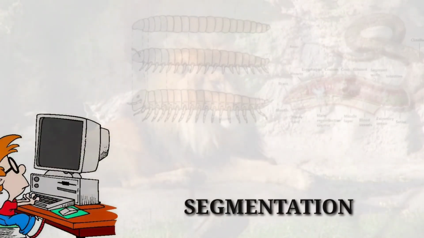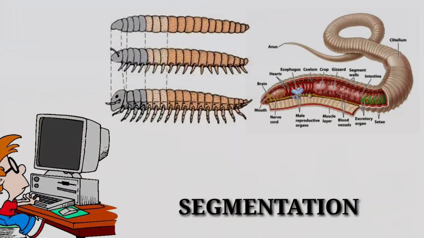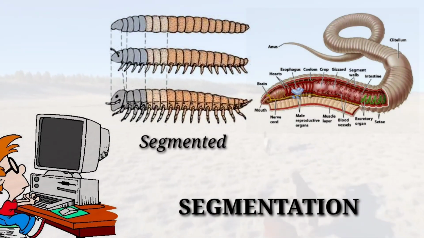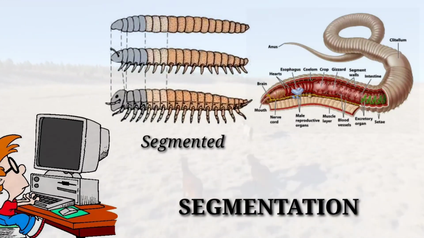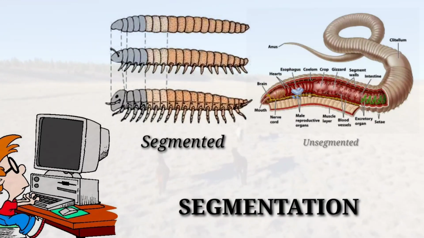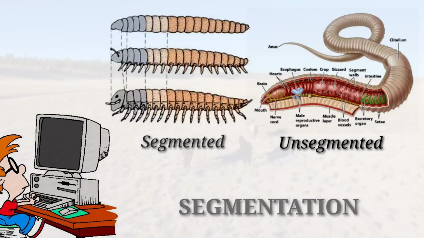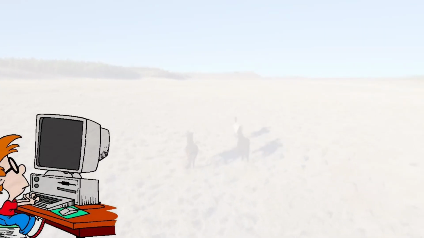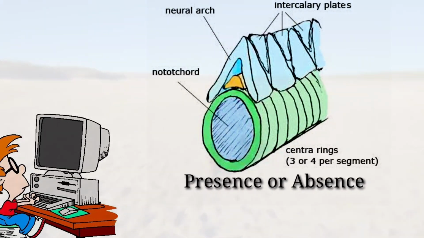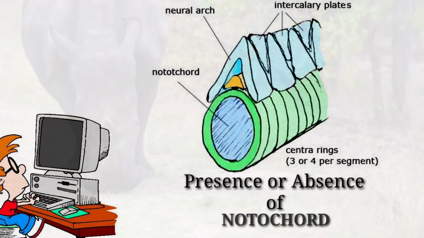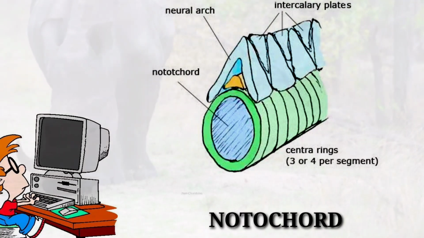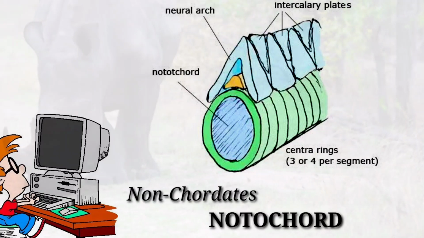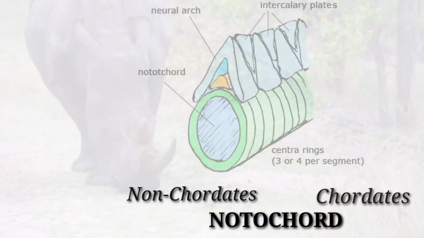Sixth criteria for classification based on segmentation. If the body of the animal is segmented, then they come under segmented category. If there are no distinct divisions on the body, they are unsegmented animals. And the last one, presence or absence of notochord. If notochord is absent, they are non-chordates. If notochord is present, they are chordates.